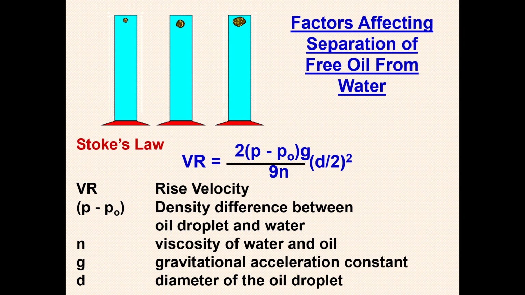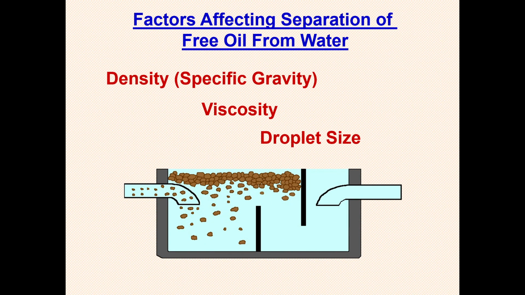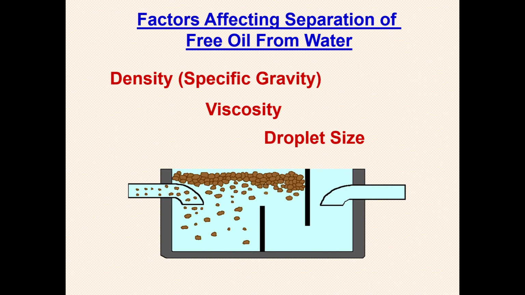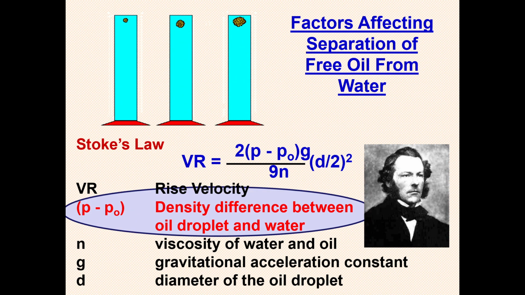We have Stokes' law, the rise velocity, which we have to find: 2 into rho minus rho 0, which is the difference between the density of the oil droplet and water, N is the viscosity, G is the gravitational constant, and D is the diameter of the oil droplet. From the rise velocity only you can separate the free oil from the water. The factors affecting it are the density, the viscosity, and the drop size. The density difference between the droplet and water will affect the velocity.